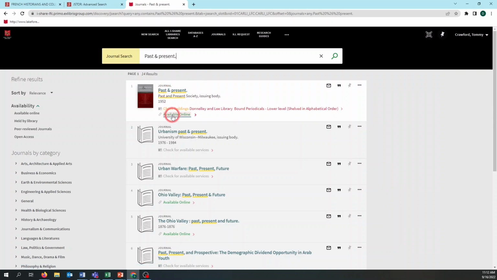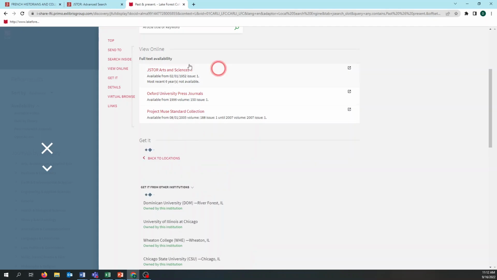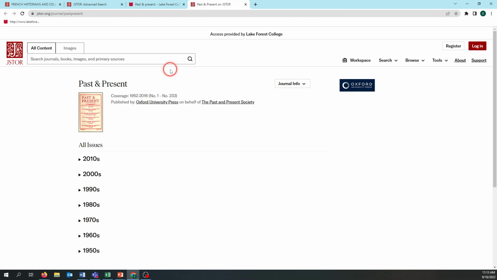If I click into Past and Present for our online availability right here, we can see that we actually do have it in JSTOR, so I'd be happy to search it in JSTOR, but we also have a few other ways of getting it. So knowing that the Past and Present journal is in JSTOR, we can click this. I can search now within Past and Present and be sure that I'm going to be finding the article I'm looking for and it wasn't somewhere else.